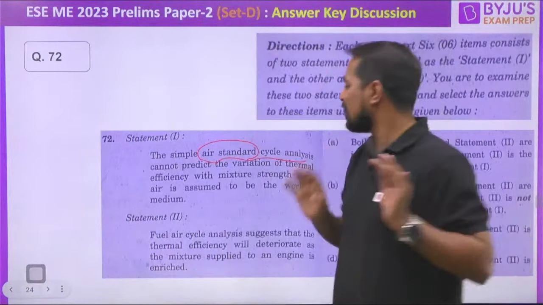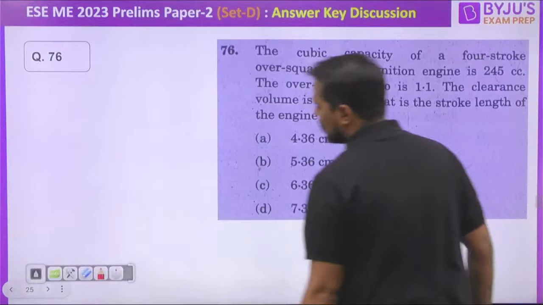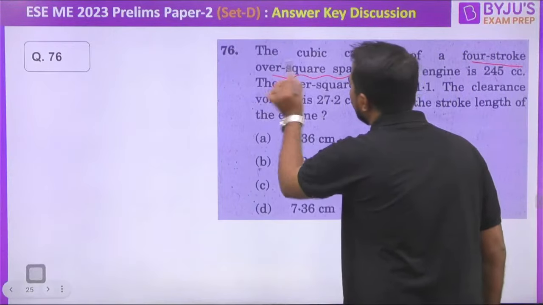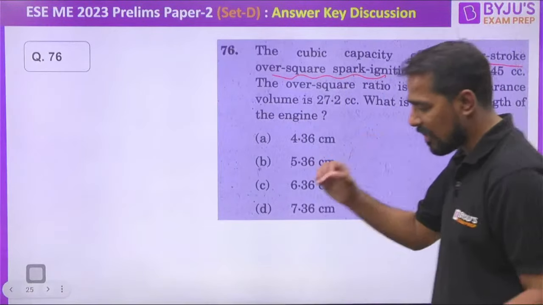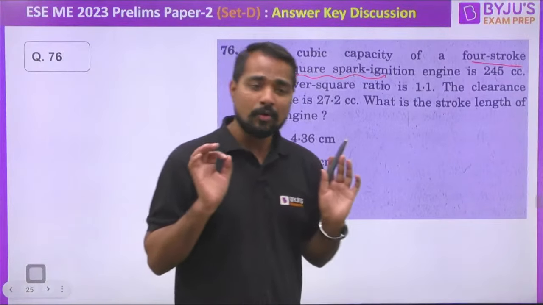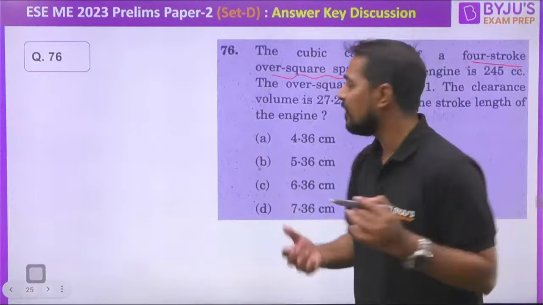Next question is again 76, a numerical question is given to us. Very important question for all of you. The cubic capacity of the 4-stroke engine. My dear, over square engine is given to us. We know very well, one is square engine, over square engine, and under square engine. Over square engine means diameter is greater than stroke. We can write that D/L is greater than 1.